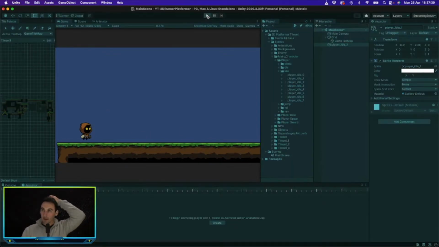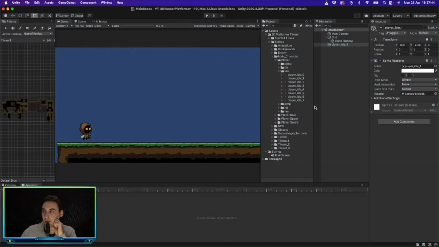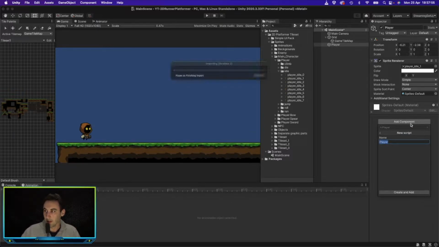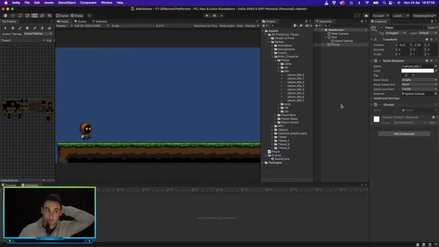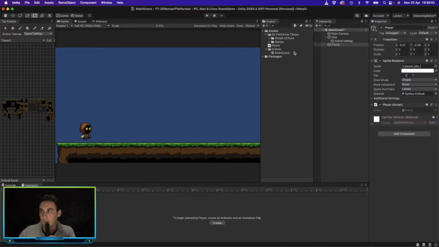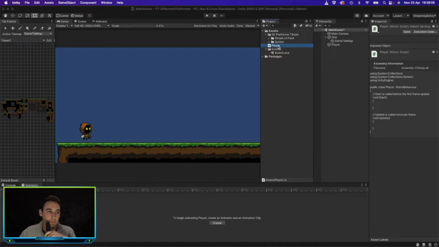For now, we need to add a script onto our player so we can control him. If we select him, let's rename him to player. We'll add a player script on him, and in here this is where we are going to start coding so we can control him. If we open that up, we can just wait for that to open, wherever that is.